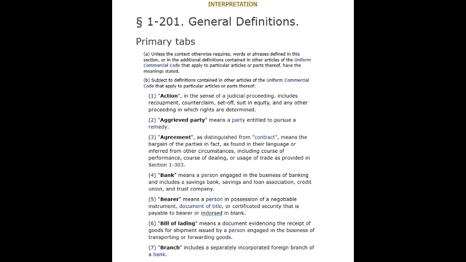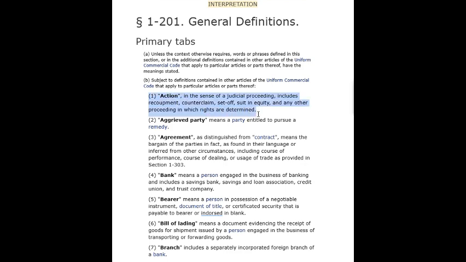Primary tabs. A. Unless the context otherwise requires, words or phrases defined in this section, or in the additional definitions contained in other articles of the Uniform Commercial Code that apply to particular articles or parts thereof, have the meaning stated. B. Subject to definitions contained in other articles of the Uniform Commercial Code that apply to particular articles or parts thereof: 1.